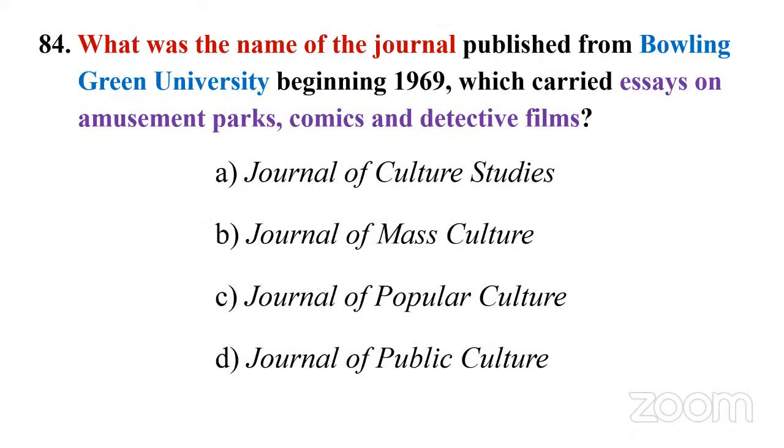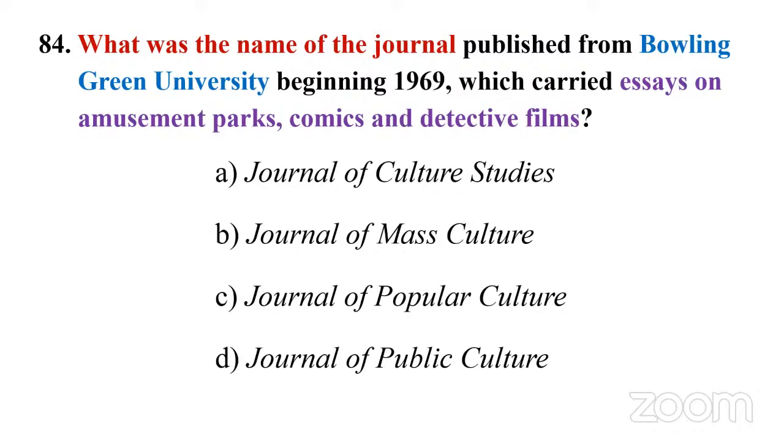Then question number 84. What was the name of the journal published from Bowling Green University beginning in 1969, which carried essays on amusement parks, comics, and detective films? Option A, Journal of Cultural Studies. B, Journal of Mass Culture.